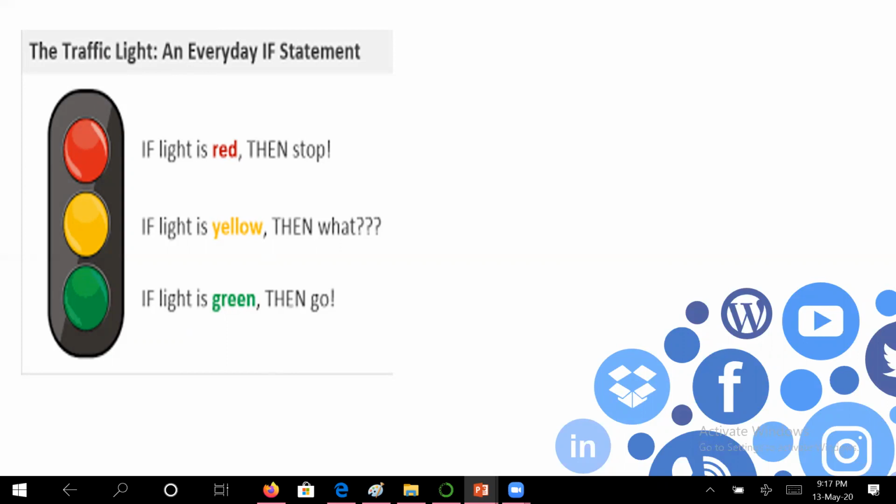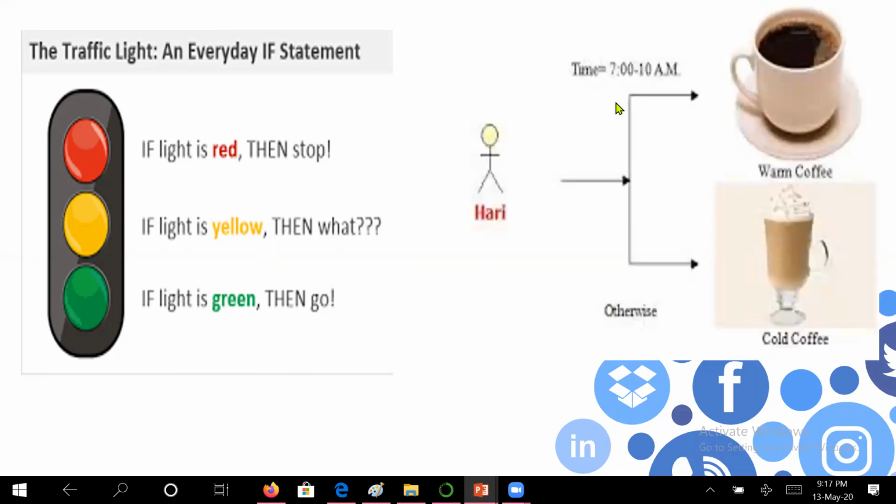Similarly, even when your mom tells you about buying vegetables or purchasing some grocery, she always instructs you that okay, if you are not getting this, then buy this one. That means depending upon the condition, you are choosing the plan of action. Similarly, a wife can ask a husband whether he would like a warm coffee or cold coffee, and depending upon the expression given by the husband, she serves either warm coffee or cold coffee to him.